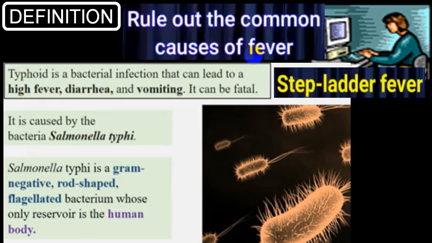By and large, typhoid fever will produce a classical group of symptoms and signs. It is a bacterial infection which will have a very high grade fever, and usually it is a step ladder fever or stepwise fever, very commonly associated with diarrhea or constipation and vomiting, and it can become fatal. The Salmonella typhi organism is a gram-negative rod-shaped flagellated bacteria, and human beings are the reservoir.